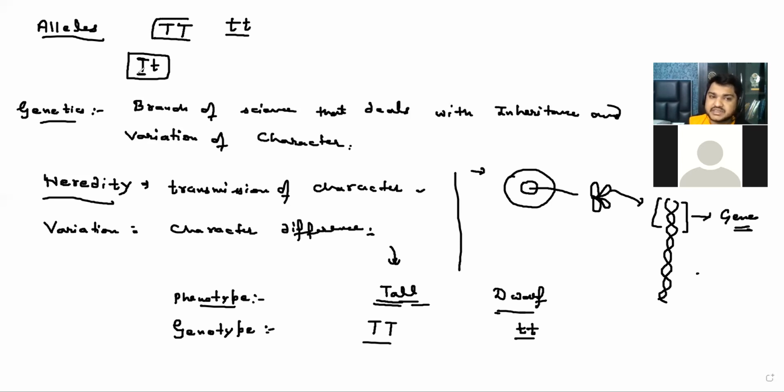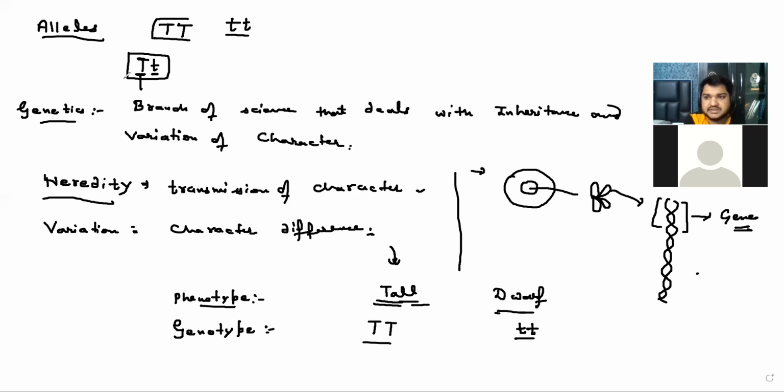Why? Because this allele is dominant. It is expressible, but the small t is going to be hidden in the presence of the dominant one. Suppose there is a principal who is very strict, will you show your real character, like when you are throwing things and enjoying at home?